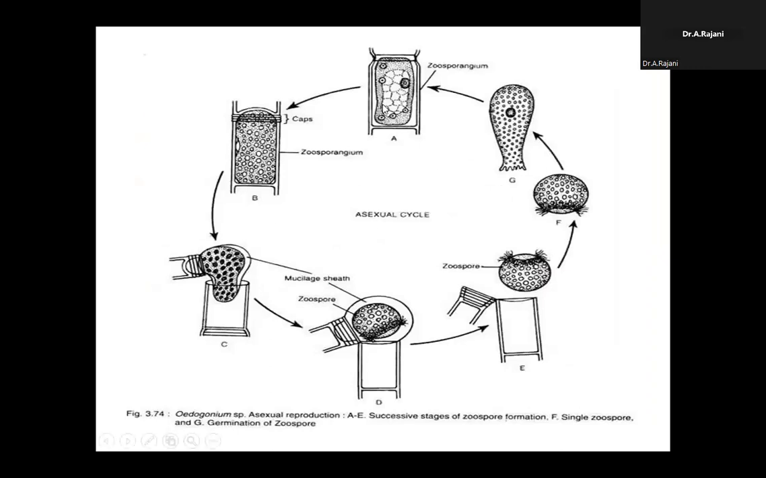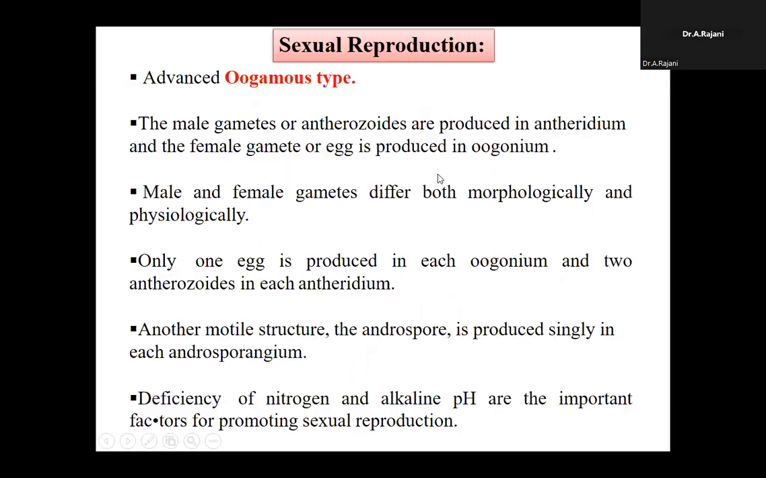See how the zoospore is formed. This is the cell structure. First, you can observe that each and every cap cell is converted into a zoospore. Inside the zoospore, one hyaline region is present, and this is inside the zoospore. This is the structure of a zoospore.